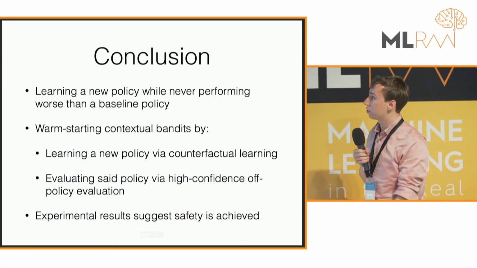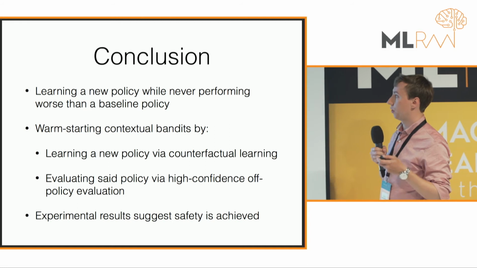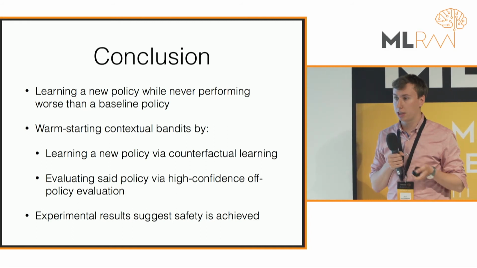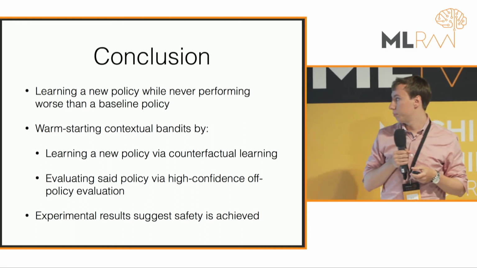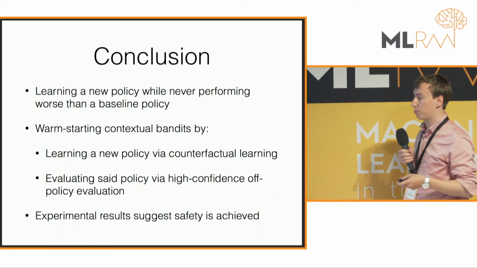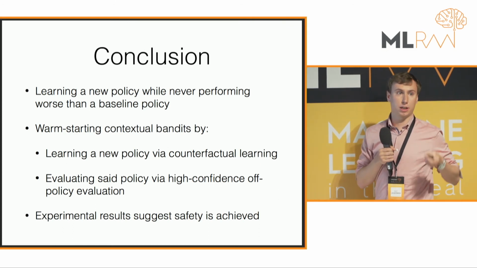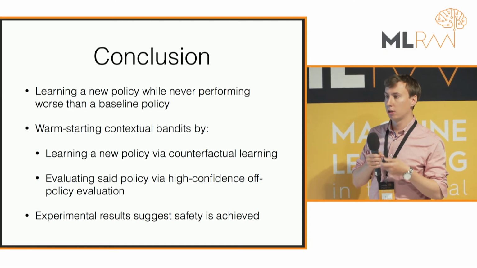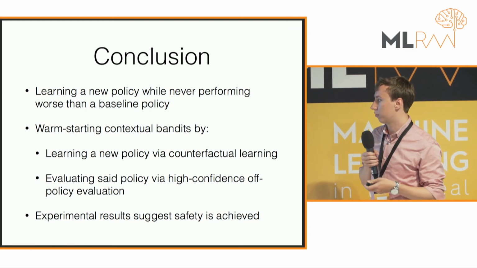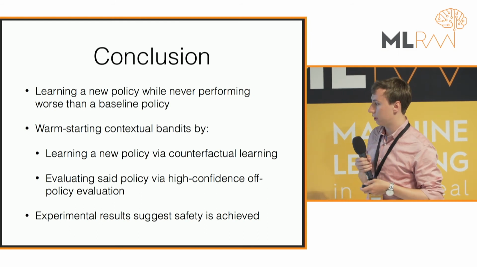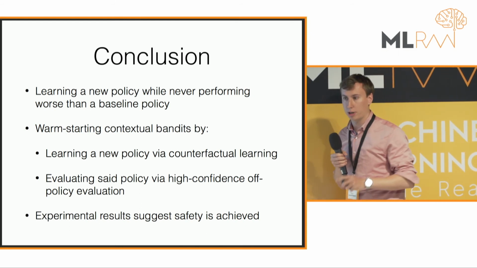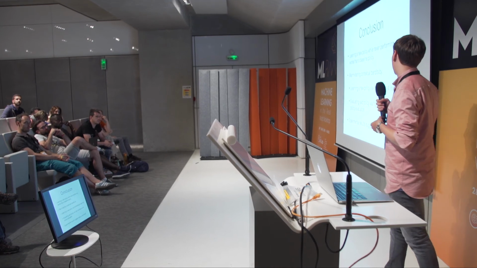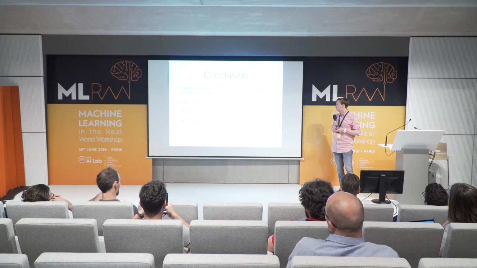To conclude, what we're doing is just learning a new policy while never performing worse than a baseline policy. Basically, we're warm starting contextual bandits by learning via counterfactual learning and then deploying the new policy as soon as we realize it's better, based on this high confidence off-policy estimator. For the experimental results, we have more than just this one graph. We also have results on ranking tasks showing that safety is indeed achieved.